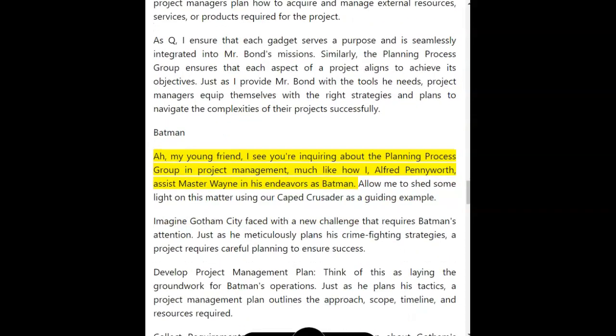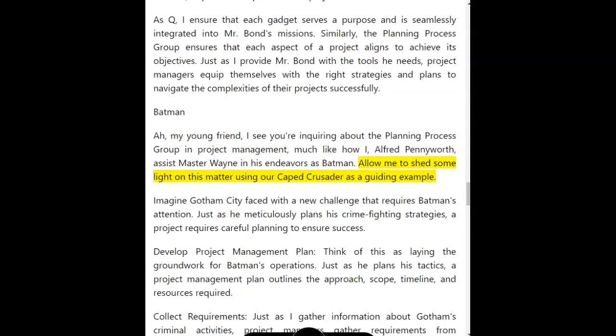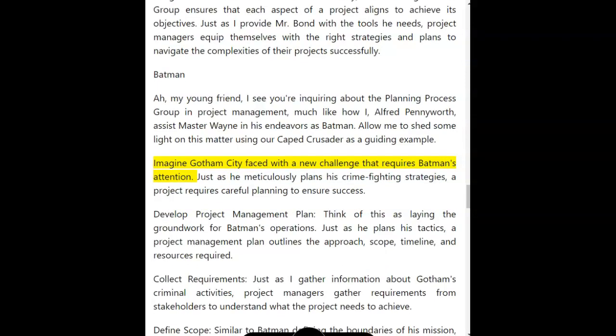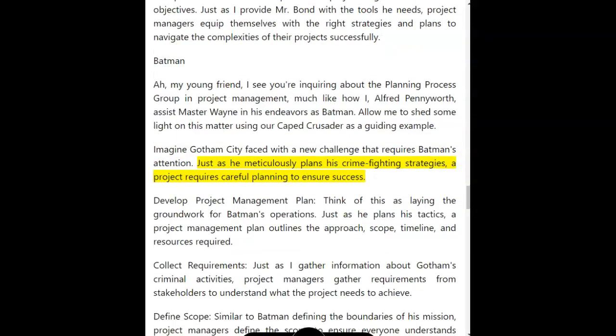Batman. My young friend, I see you're inquiring about the planning process group in project management, much like how I, Alfred Pennyworth, assist Master Wayne in his endeavors as Batman. Allow me to shed some light on this matter using our Caped Crusader as a guiding example. Imagine Gotham City faced with a new challenge that requires Batman's attention. Just as he meticulously plans his crime-fighting strategies, a project requires careful planning to ensure success.